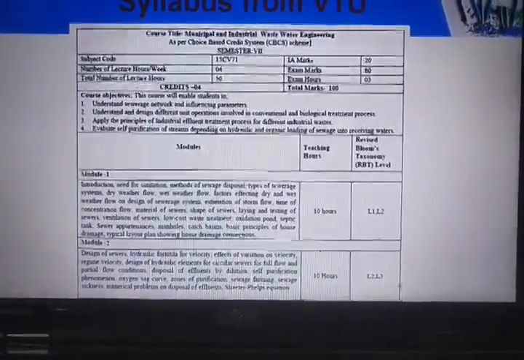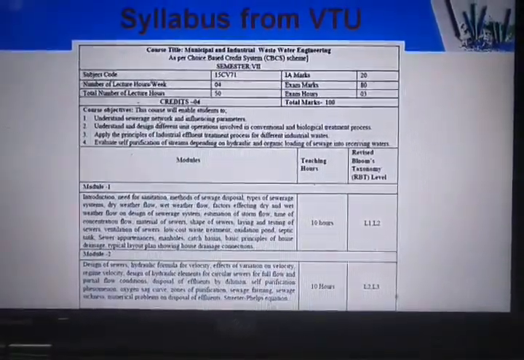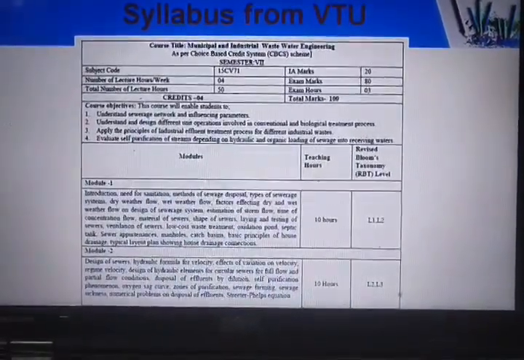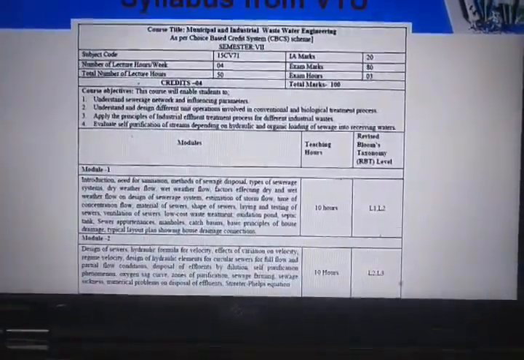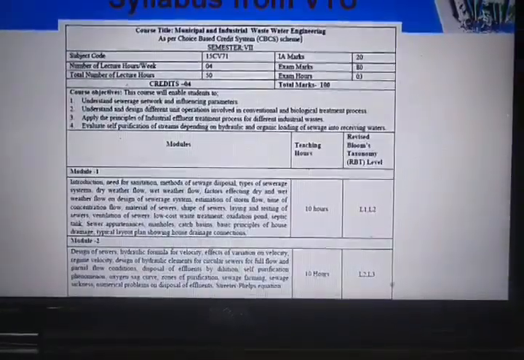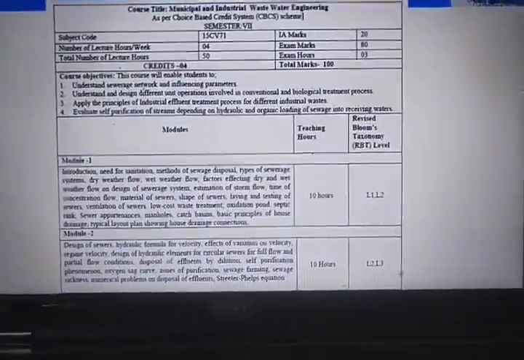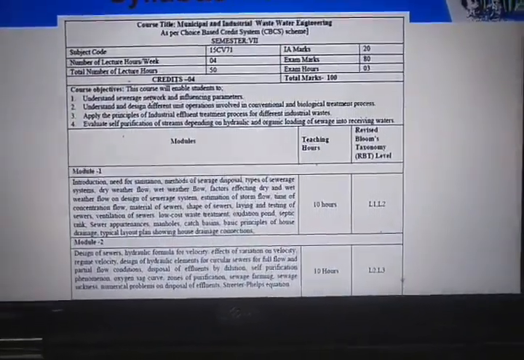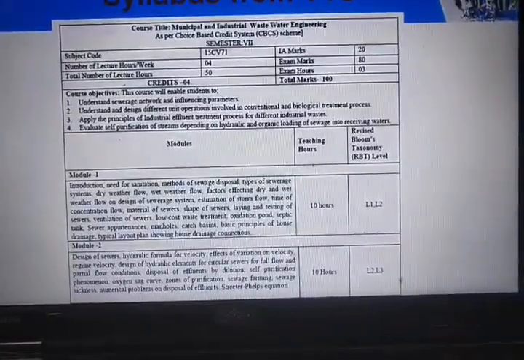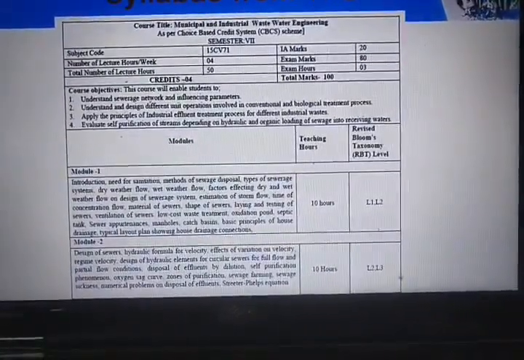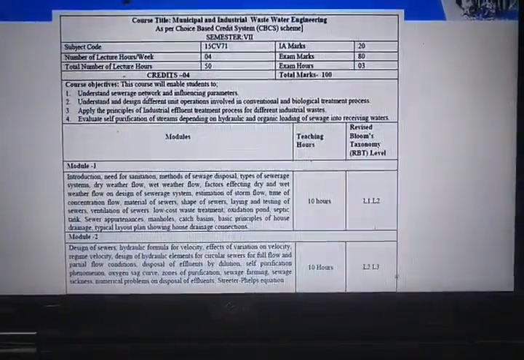So here also in wastewater, we have to study the different unit processes and what the functions of those units are. That is the conventional treatment process, and we also use biological treatment processes like activated sludge process, upflow anaerobic sludge blanket system, trickling filters, two-stage trickling filter, and other various kinds of biological treatment based on the influent and effluent characteristics of the wastewater which is to be treated.